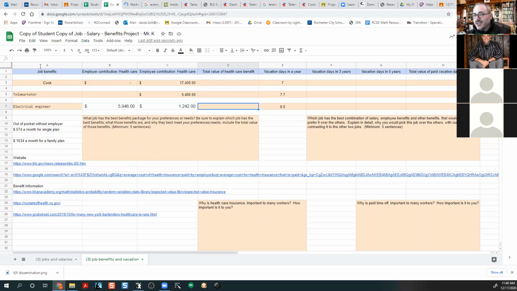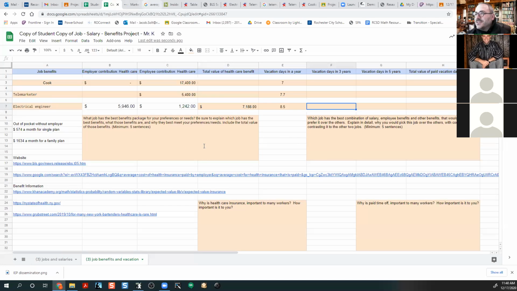Okay, so then total value of healthcare, got your numbers up, right? So I'm going to use a spreadsheet function here to make it easier. I want it to be B7 plus C7. Just make that cell equal to those two combined. Boom. Just adds them all up together. That's my total cost, the total value of healthcare that I'm getting from being an electrical engineer.